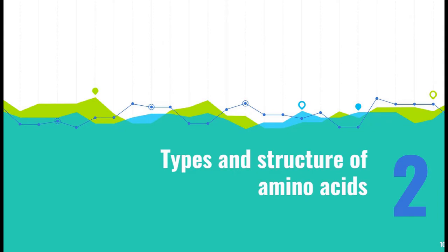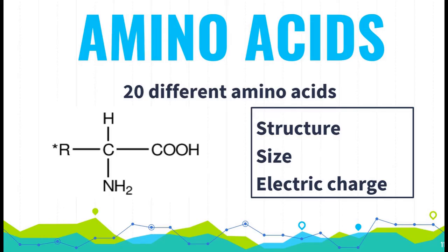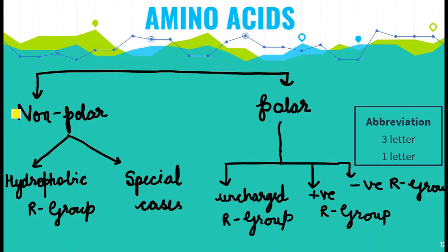So now let us see the types and structures of amino acids. So basically there are 20 different amino acids. They are categorized according to the structure, size and on the basis of the electric charge. So if we see the categories, they are divided into non-polar amino acids and polar amino acids.